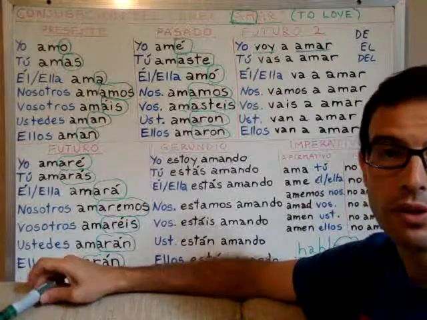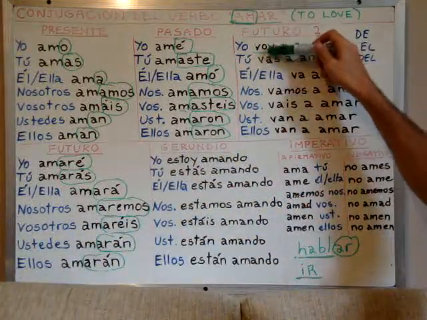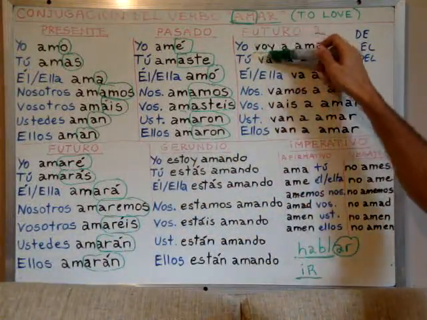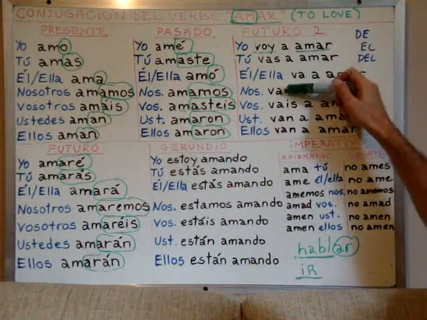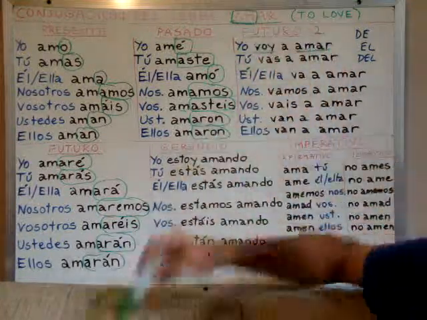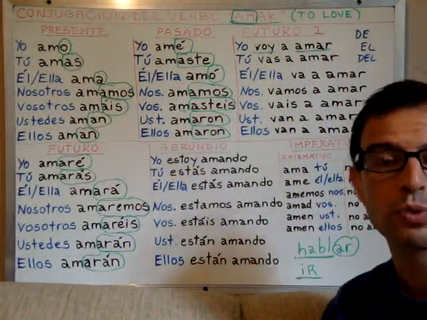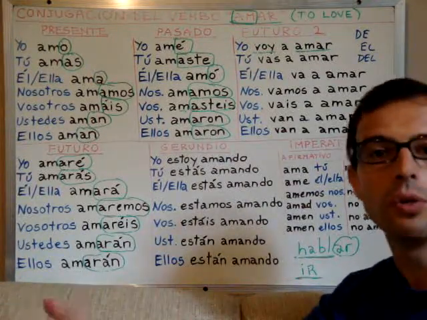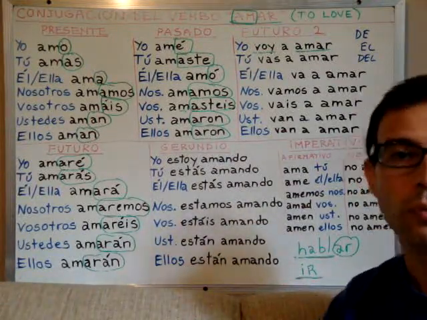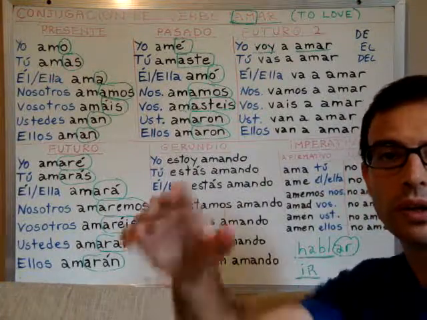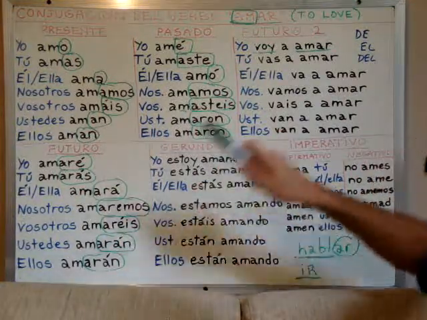So here also the conjugation of the verb ir changes for every subject pronoun, unlike the English language where it's I will go, you will go, we will go. Will is always the same.